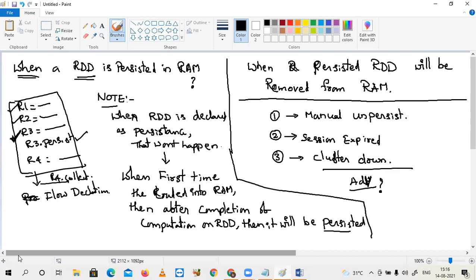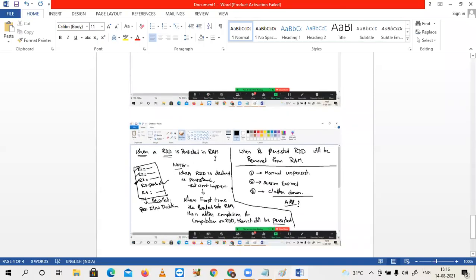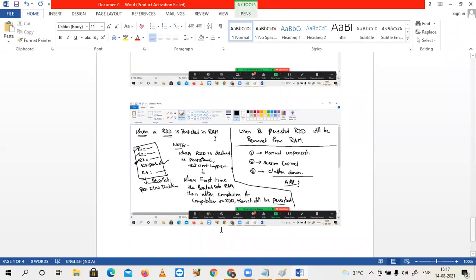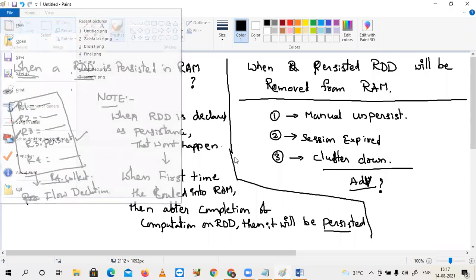Just let me copy this: R1, R2 up to R100, R101, R102, R103.